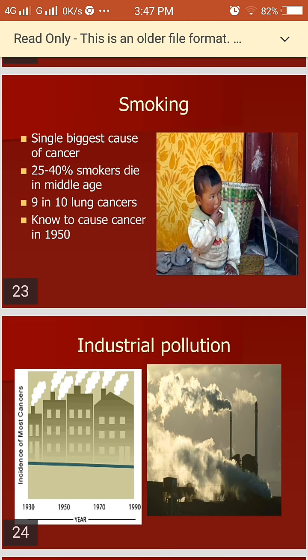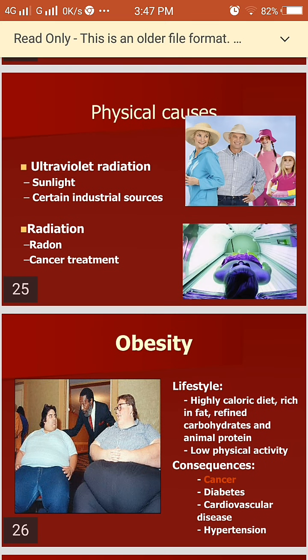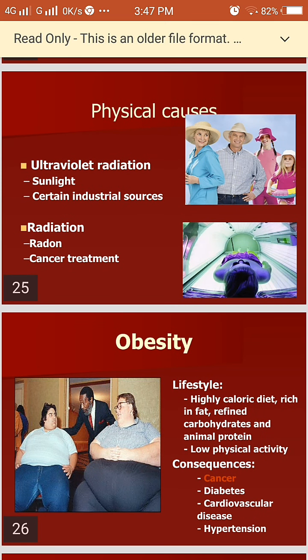Warnings that smoking can cause cancers were introduced in 1950. Industrial pollution is also another important factor of cancers. Then some physical causes like ultraviolet radiation, sunlight, certain industrial sources, radiation like radon, and the continuous usage of cancer treatment can also suddenly grow cancer cells.